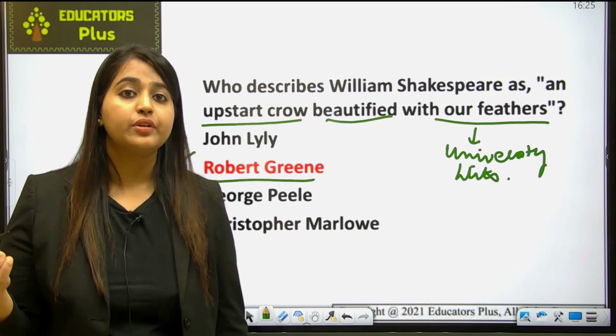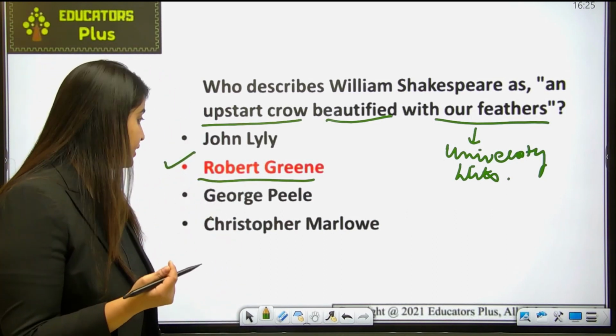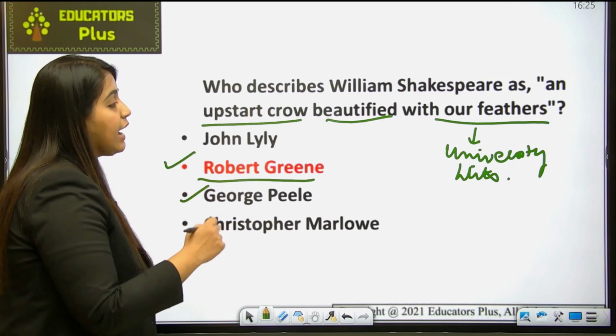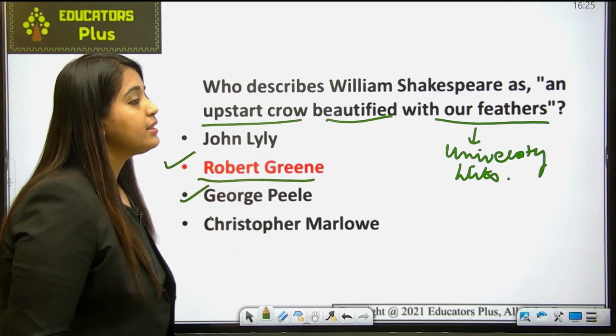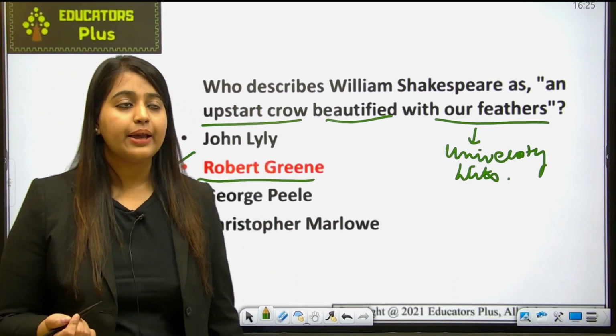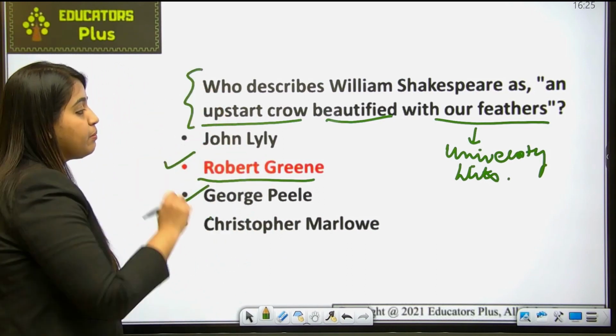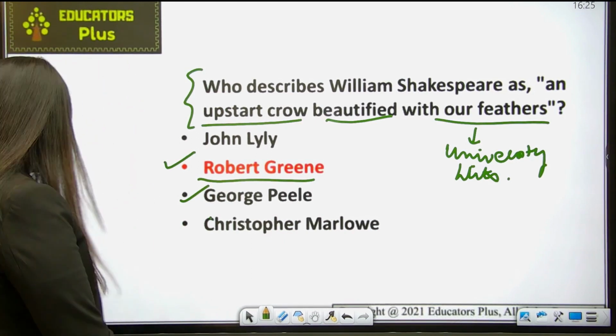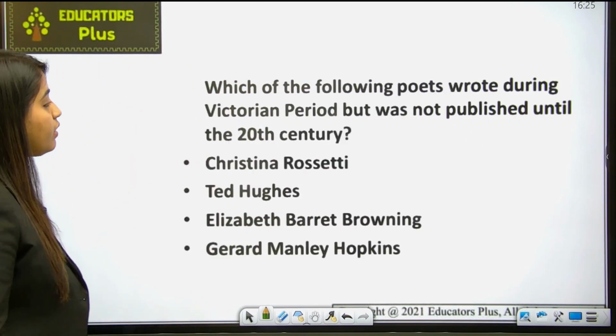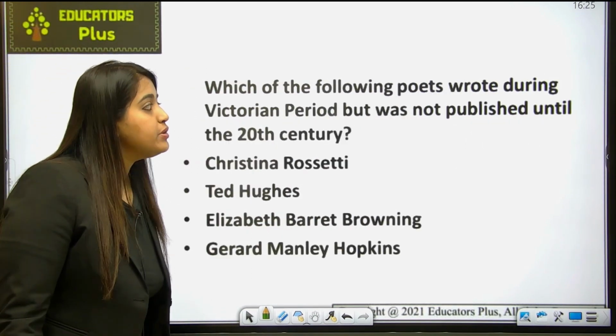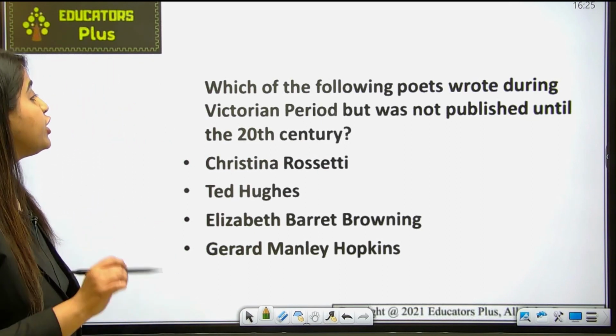even collaborating with him on his play Titus Andronicus. So George Peele actually collaborated with Shakespeare to write the play Titus Andronicus. ठीक है, so अब ये याद रखना कि ये criticism किसने दिया था? It was given by Robert Greene. Okay, let's move ahead. Okay, so now this is the question: which of the following poets who wrote during the Victorian